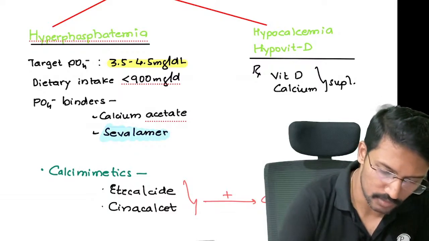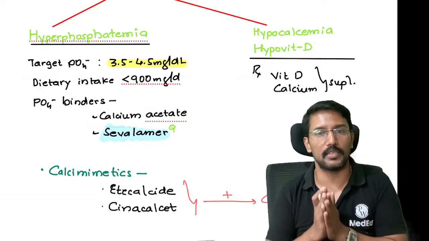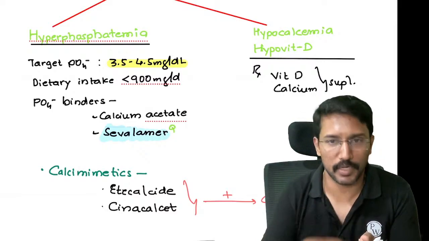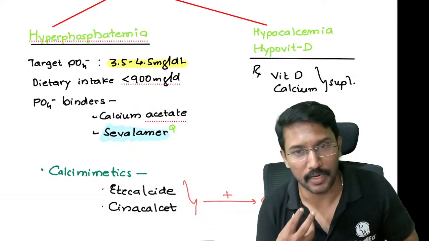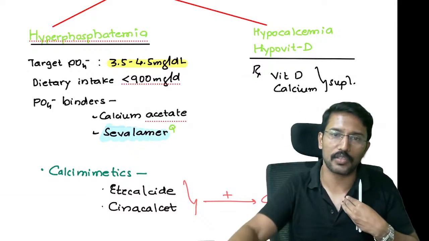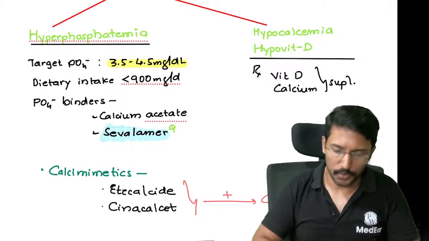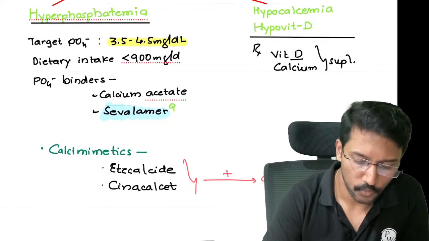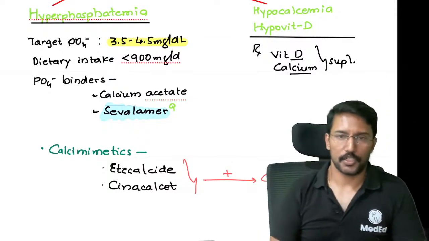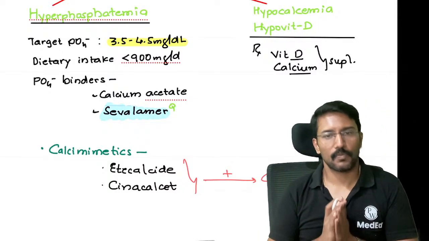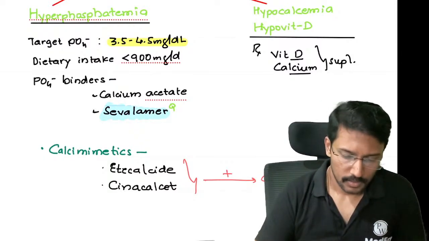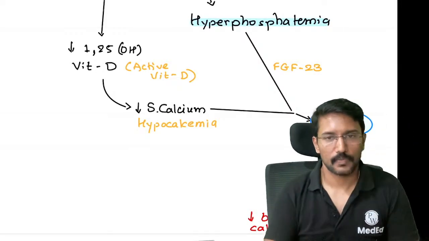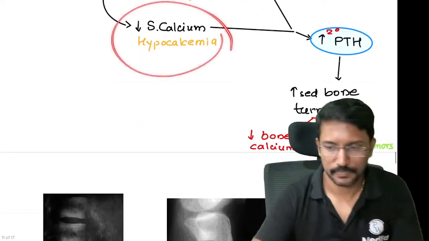I want you to remember this because this has been asked: which of the following is a phosphate binder used for the treatment of hyperphosphatemia? The answer is sevelamer. So when you take sevelamer tablets, it binds to the phosphate that we have taken in the diet. So instead of that phosphate getting absorbed, it gets lost in the stool along with the sevelamer. Okay. Then the second problem was hypocalcemia and hypovitaminosis D, which can be treated with vitamin D and calcium supplementation, right? And then one more thing that we can do is, if I can tell the parathyroid gland to ignore this hypocalcemia, right?